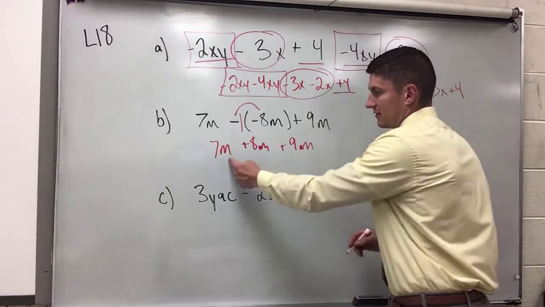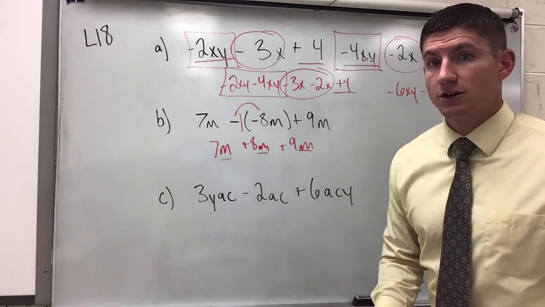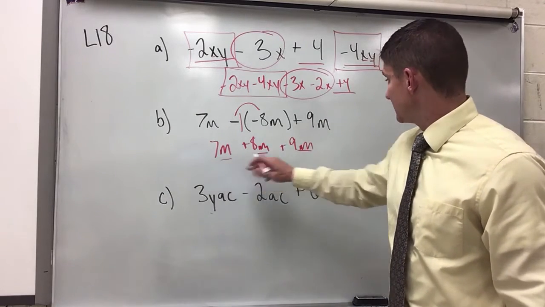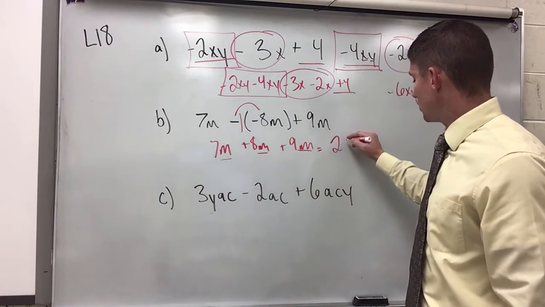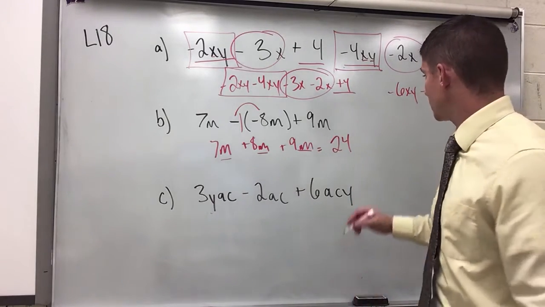Now all of these have the same term. They've got the same variable behind them, so I can simply add up the coefficients that are in front of them. 8 plus 9, 17, plus 7 is going to give me 24. 17 plus 7 is 24m.